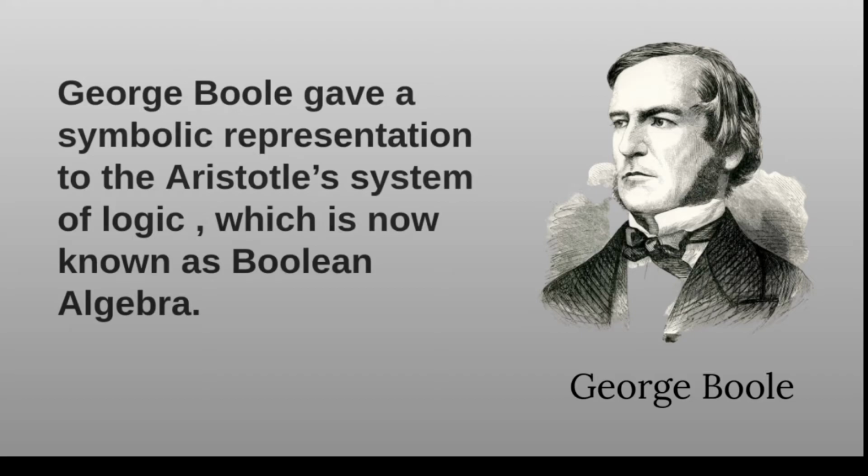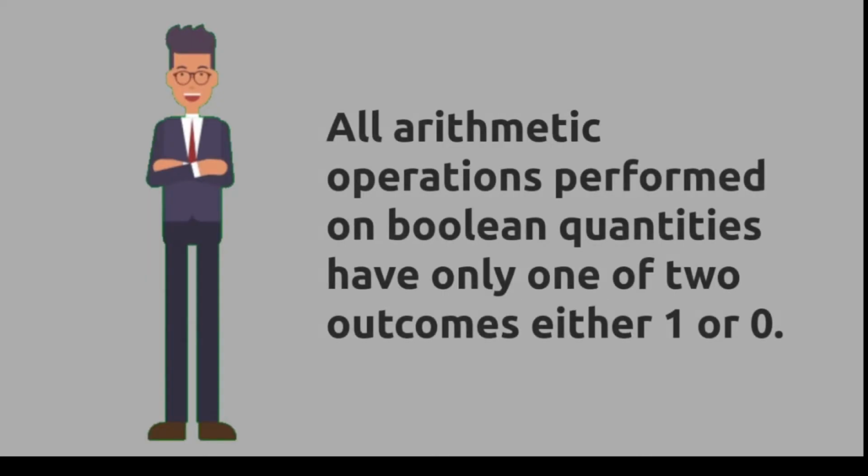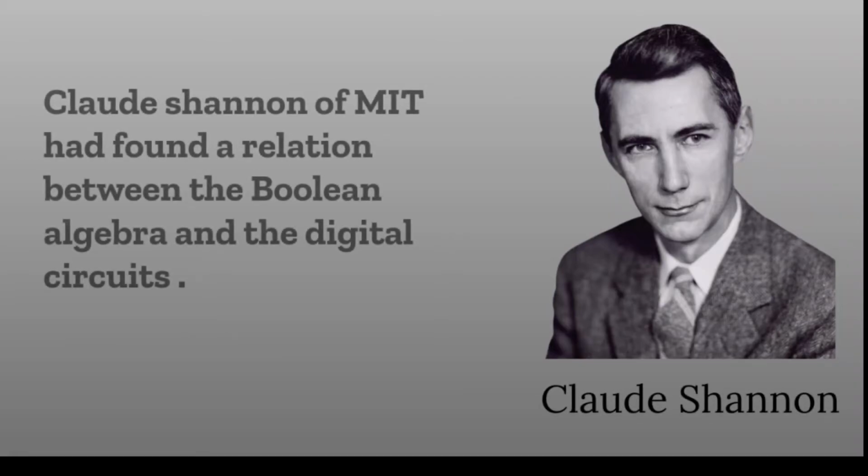Then later on, George Boole, who was a mathematician, gave a symbolic representation to the Aristotle system of logic, and his mathematical system is now known as Boolean algebra. He states that all the arithmetic operations performed in a Boolean quantity have only one out of two outcomes, either 1 or 0.